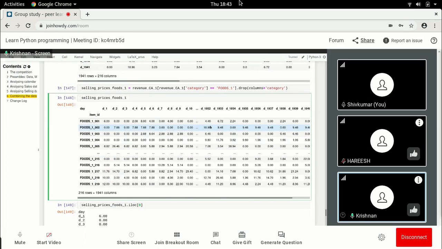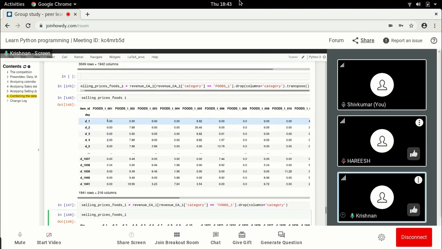So the question was, how do we use this? Now you have these columns. Can we just use this to predict food 1? We don't want food 2 to predict food 1, because we don't know what the relationships are. If we mix all of them, that might happen. So we can take this food item or a couple of food items, add them as a selling price, and predict how they will be sold.